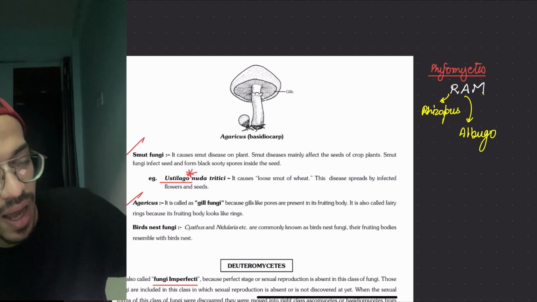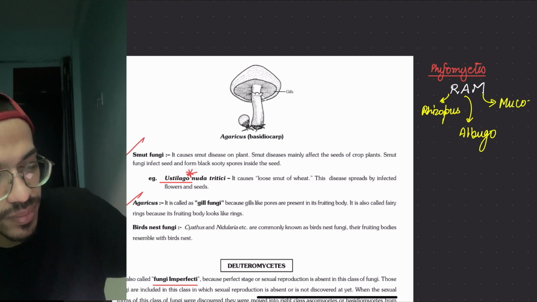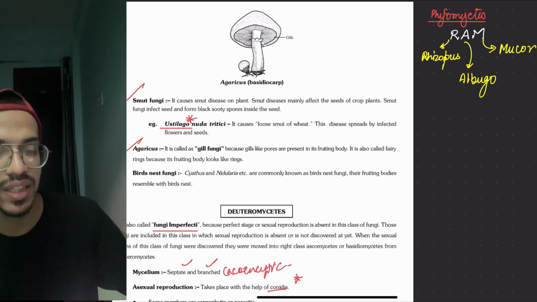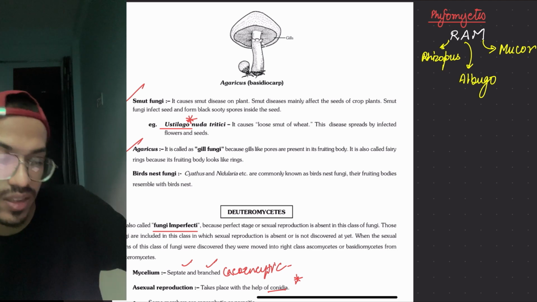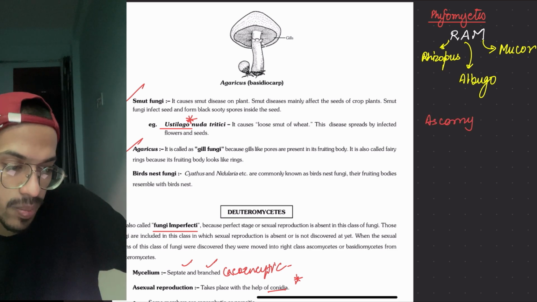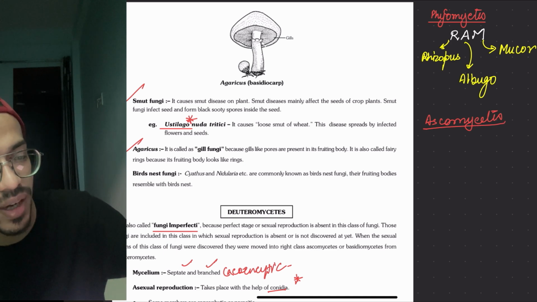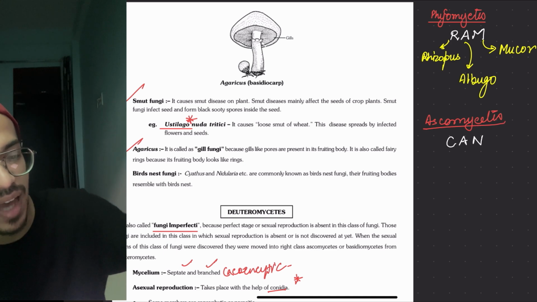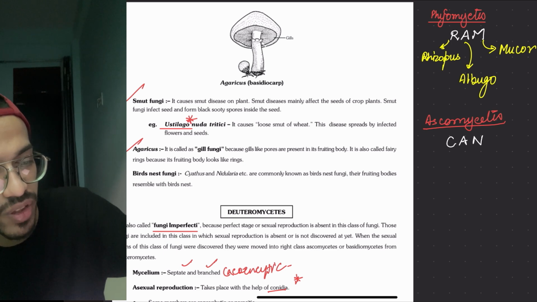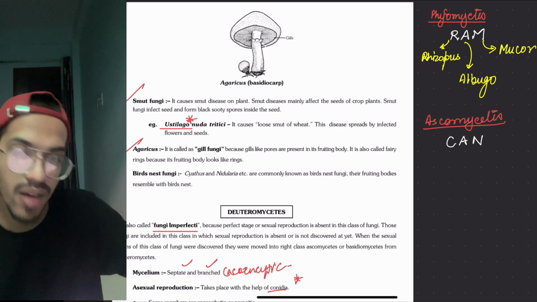And M for Mucor. So these three are given, these three we will remember. After this we have Ascomycetes. In Ascomycetes we have a word called CAN, C-A-N. Of course more words are there, we will do it. So it is RAM, CAN.